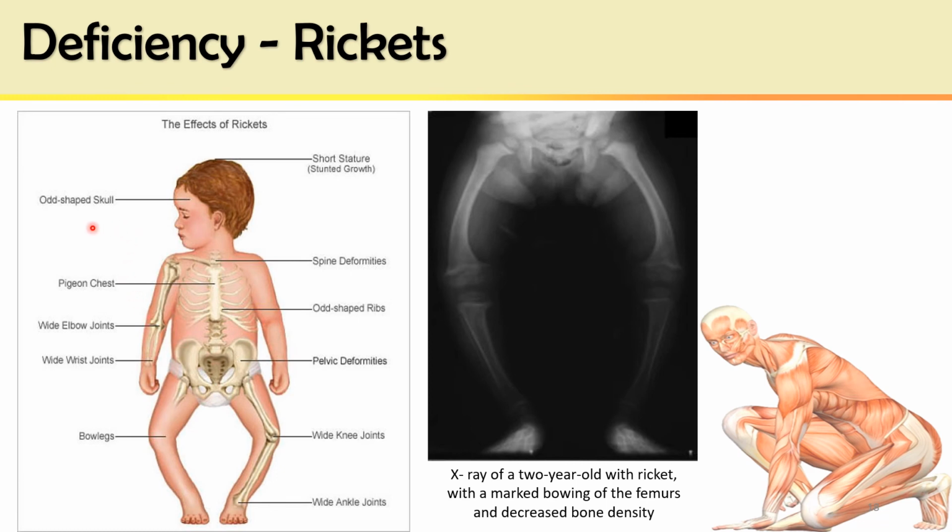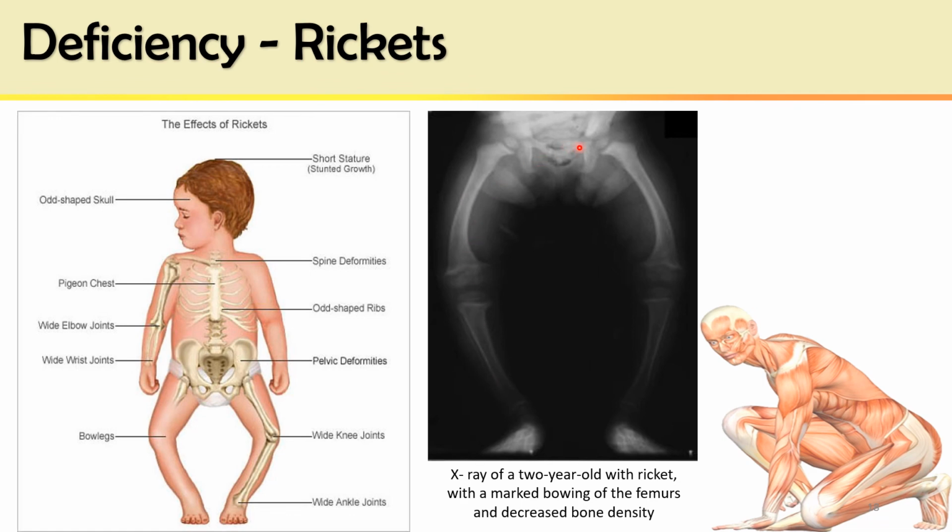The other effects are an odd-shaped skull, and pigeon chest may be observed. The elbow, wrist, knee and ankle joints are swollen, enlarged and painful. Pelvic deformities can be seen, and even multiple fractures can be seen. Odd-shaped ribs or beaded appearance of the lower ribs can be seen. Spine deformities may also result in long-standing cases of rickets.